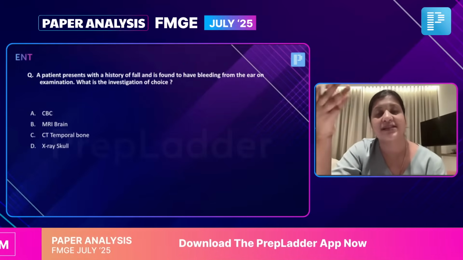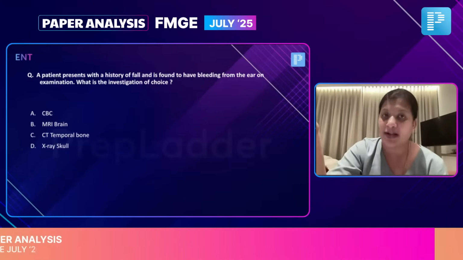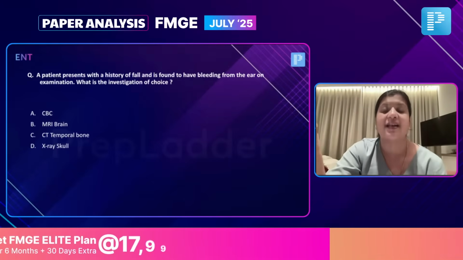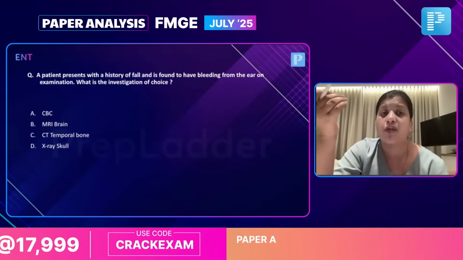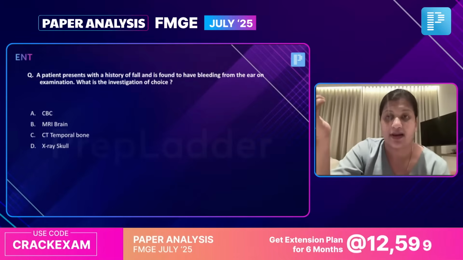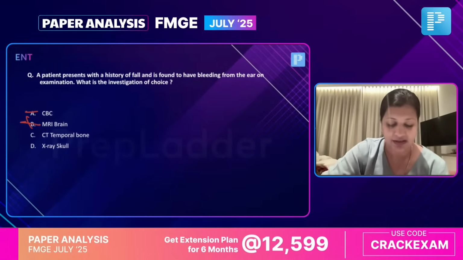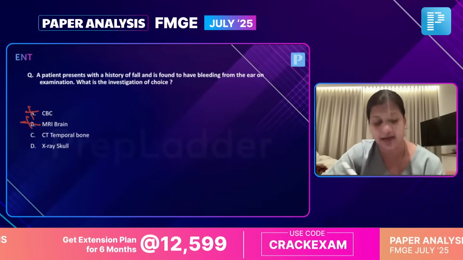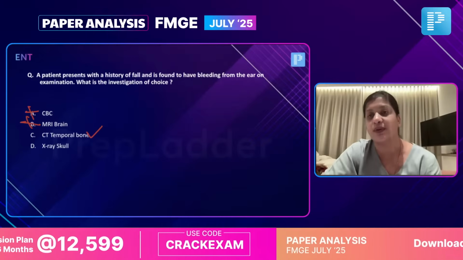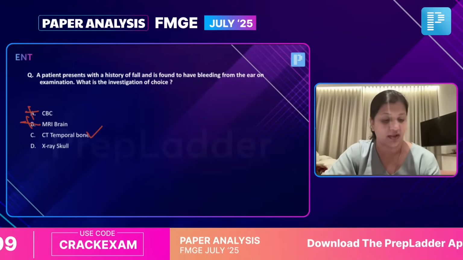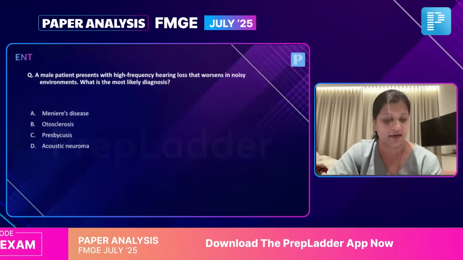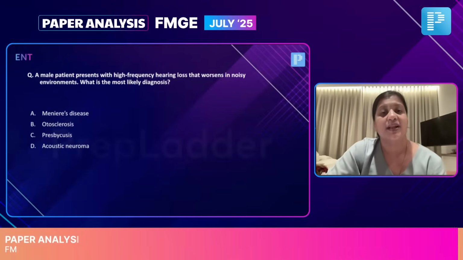Now, if the patient is having a fall, we're thinking of fracture, right? Because there's blood in the canal. So whenever we're thinking of fracture, of course, you're not going to go for MRI, right? So MRI is gone, CBC is gone. Now what is left? CT scan, right? So CT scan of the temporal bone will be the right answer. Yes, so that is the right answer. All of you have marked it right. Very good. Now let's go to the next question.